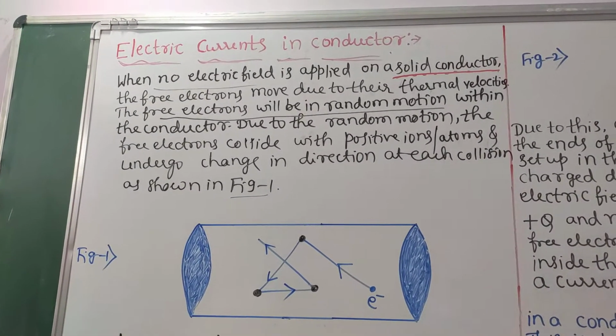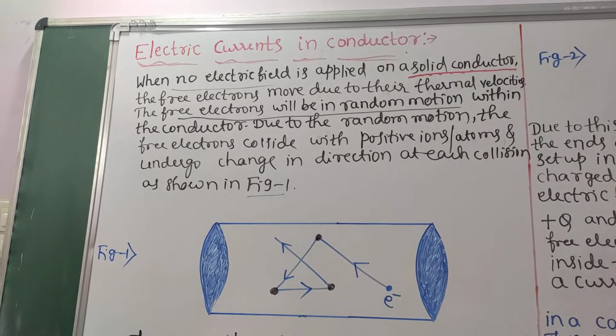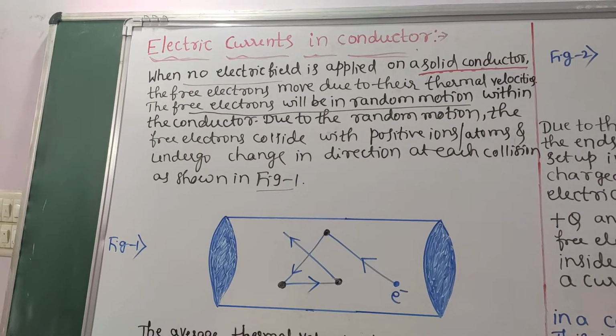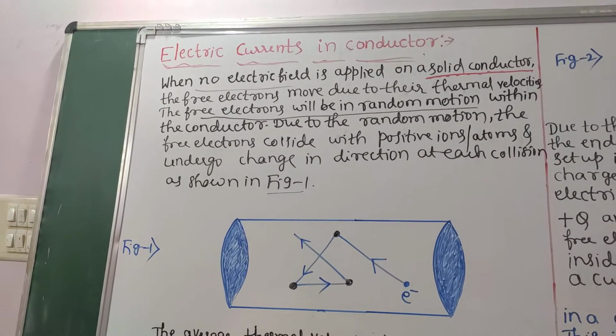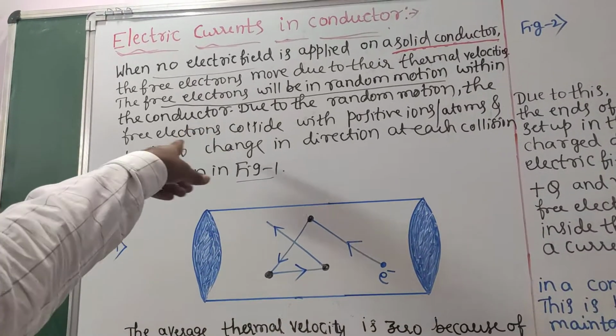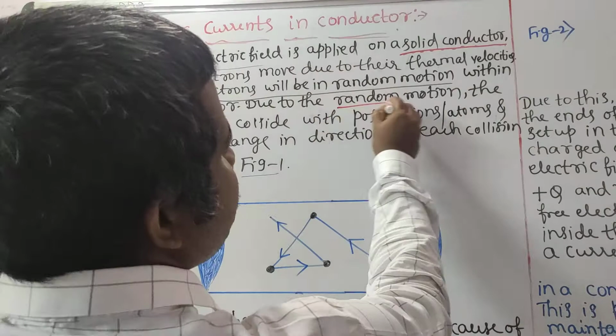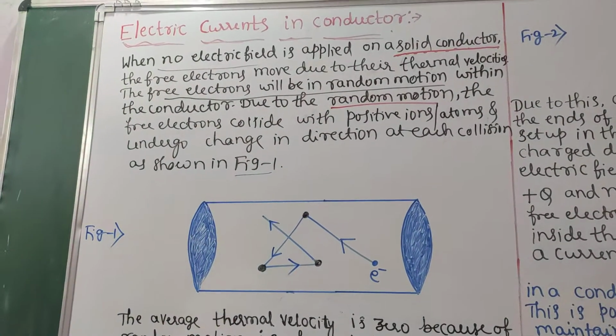ये कॉन्सेप्ट समझने के लिए आप काइनेटिक थ्योरी ऑफ गैसेस में कंटेनर में गैस मॉलिक्यूल्स देखते हैं. These gas molecules will follow which path? The random path. Because of colliding with each other, they gain thermal velocities due to the random motion. This is very, very important. Random motion, zigzag path. Random motion means zigzag path.